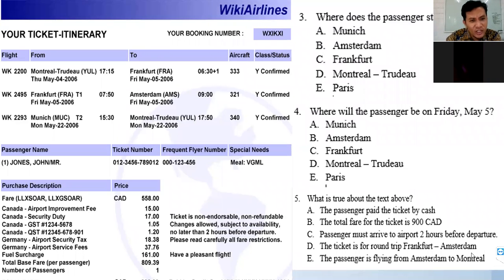Is it correct or not? It's not correct. What's it supposed to be? Round trip from where to where? The trip should be from Montreal to Frankfurt.